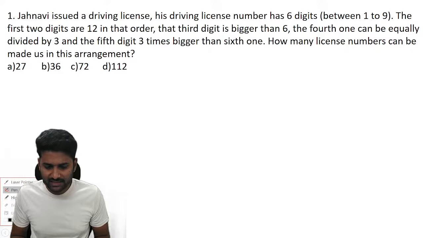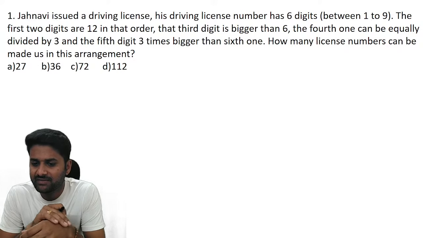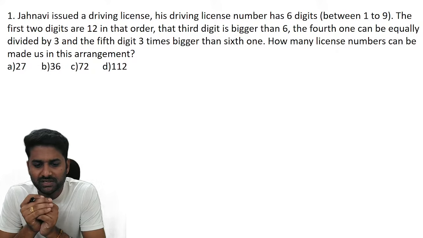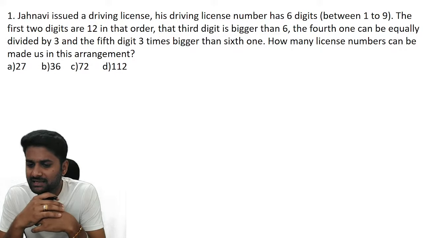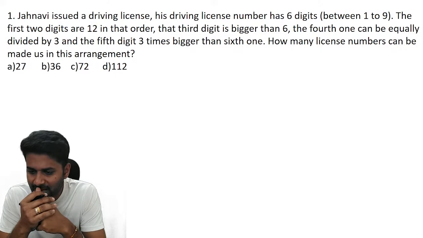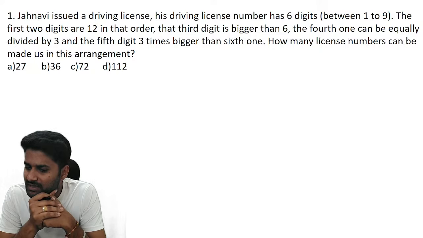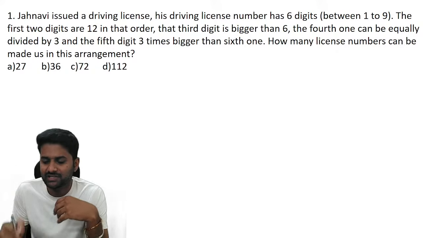Guys, just understand this data first of all. Jahnavi was issued a driving license, and his driving license number has 6 digits. You just use the digits from 1 to 9, but we need only 6 digits. The first two digits are 1 and 2 in total, the third digit is bigger than 6, and the fourth can be divisible by 3. The fifth digit is 3 times bigger than the sixth one. Then how many license numbers can be made in this arrangement?